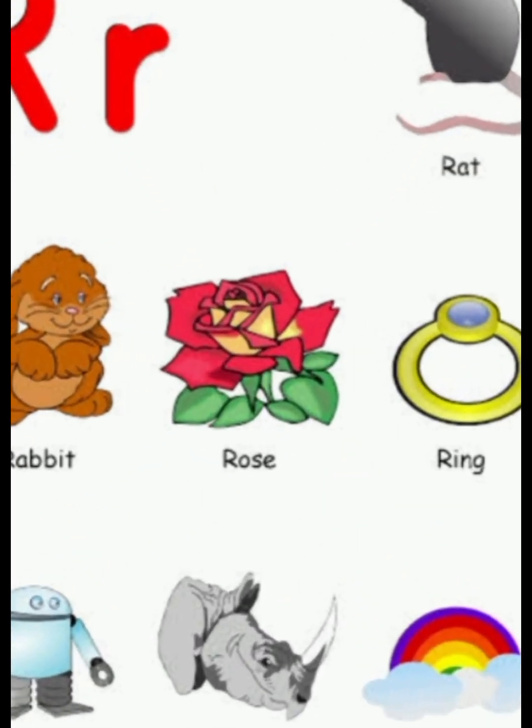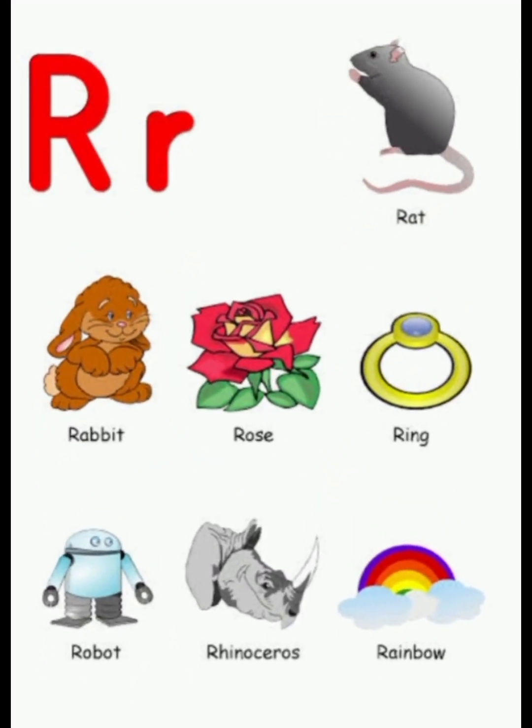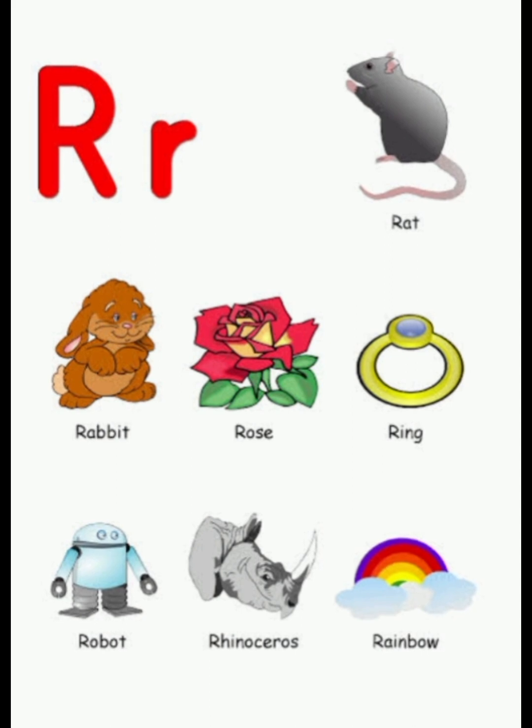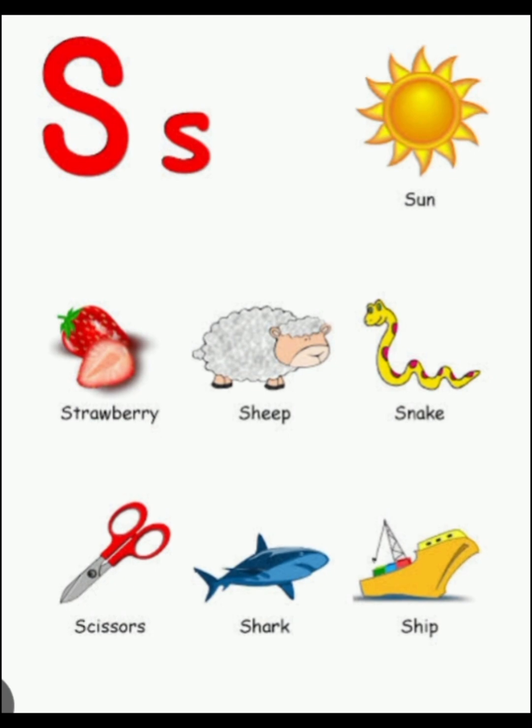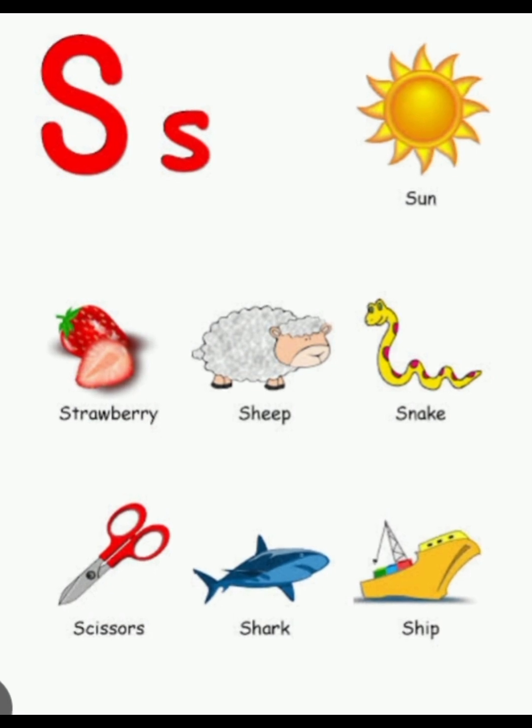R for rat, R for rabbit, R for rose, R for ring, R for robot, R for rhinoceros, R for rainbow. S for sun, S for strawberry, S for ship, S for snack, S for scissors, S for shark.